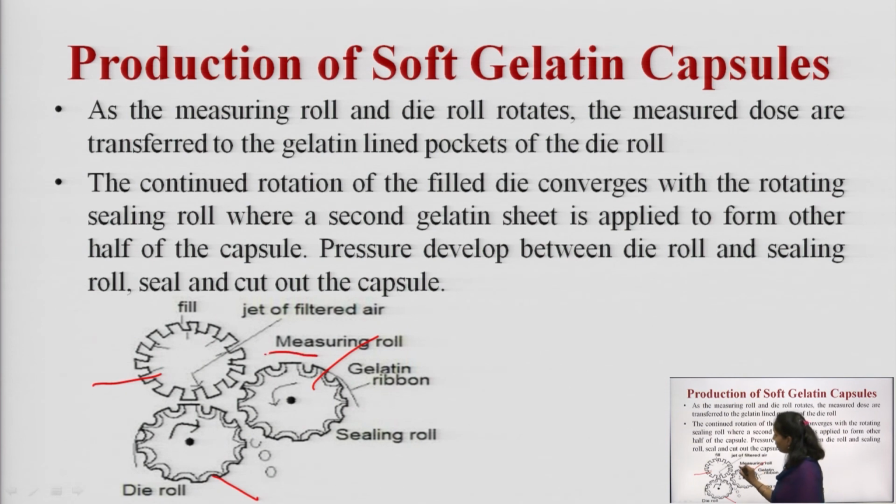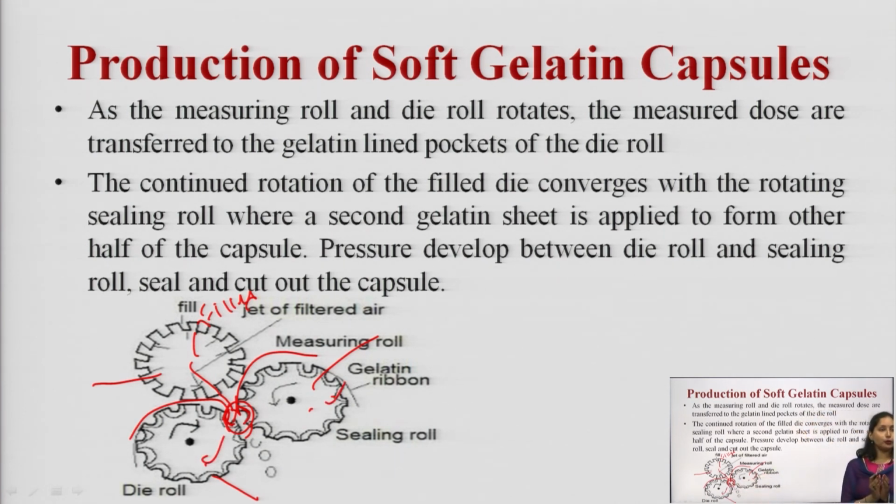Over these rolls a gelatin ribbon is placed. So, at this position when the two rolls face each other, the desired quantity of medicament will be filled, and with the subsequent movement of the die roll and the sealing roll, the soft gelatin capsule gets sealed, and finally, once it gets sealed, it will get collected into the tanks.